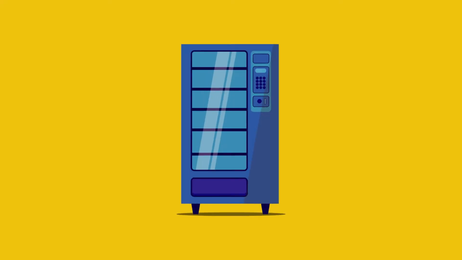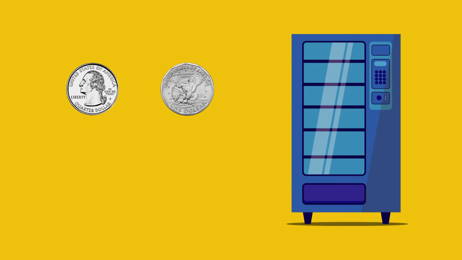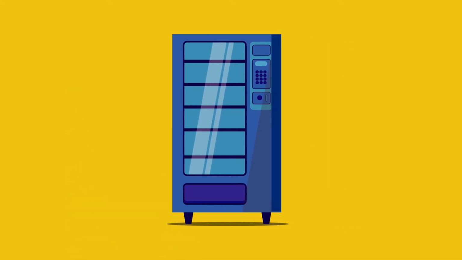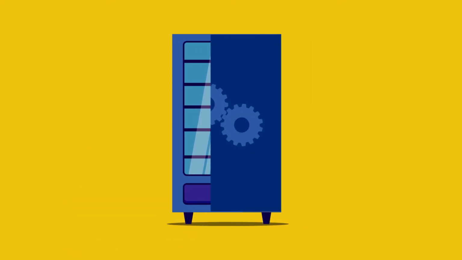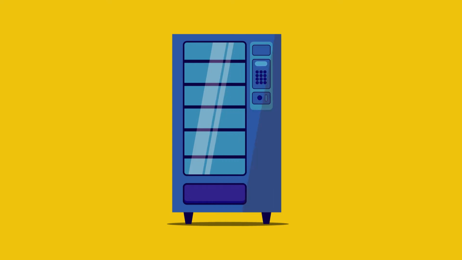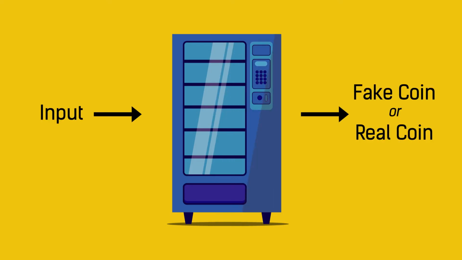In normal operation, a vending machine accepts coins of various values. The machinery inside must be using some logic to figure out that a coin is not fake. So essentially, this is a machine that takes in an input and tells us whether the machine accepts our coin or not. The first step to hacking is giving this machine a set of inputs and recording the outputs in an effort to understand how it works. We'll give it a lot of random inputs.